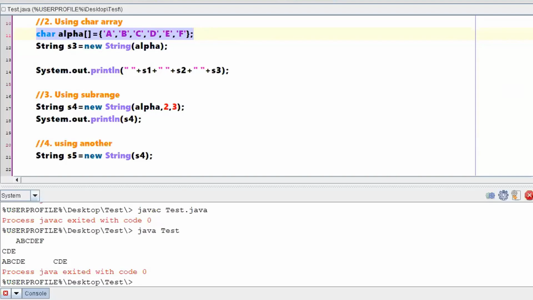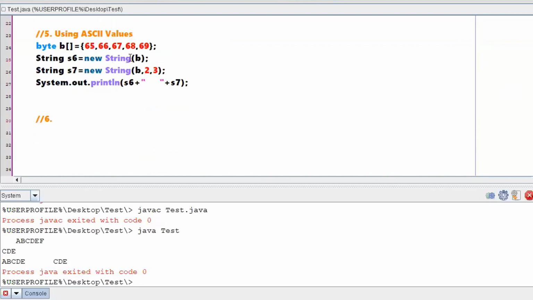See, I told you in the starting itself, these are the possible different ways of creating an object. Either you can use a character array, no problem, or you can go with a byte array also. If there is a requirement wherein you want to work with the byte values, then also you can create a string.